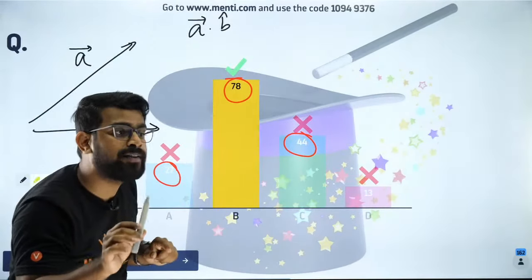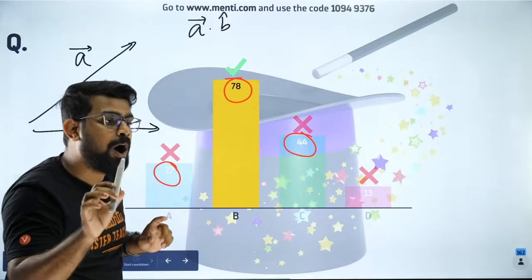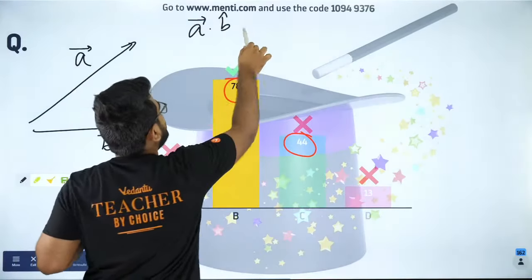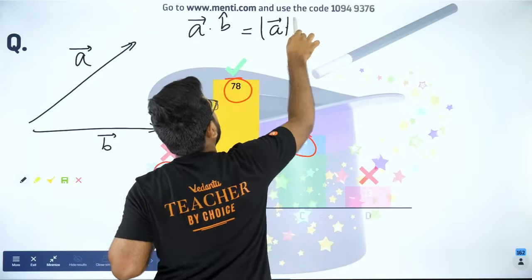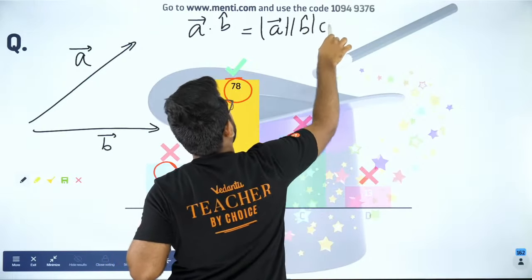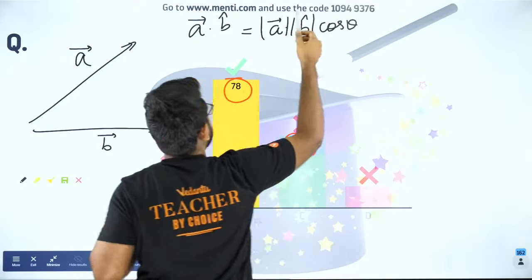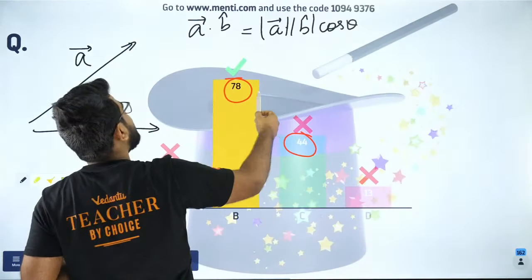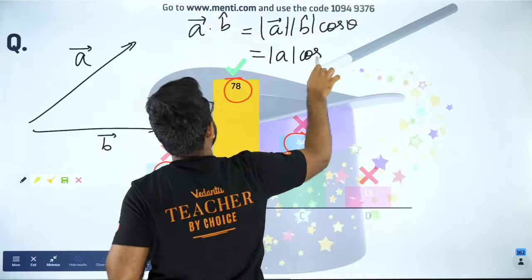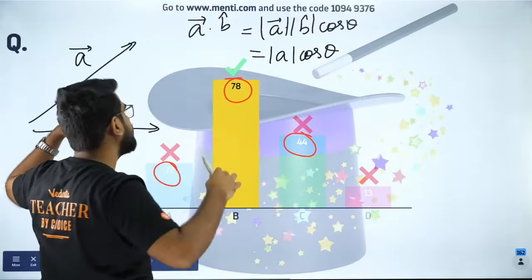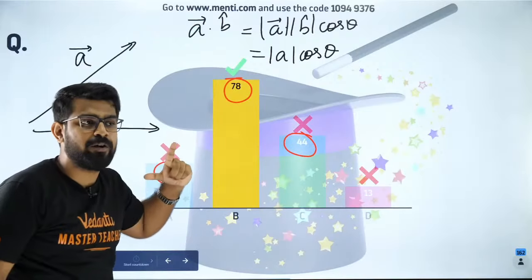A vector dot B cap. Are you all clear? So that's going to be modulus of A vector, modulus of B cap, times cos theta. Are you clear with it? So that is the way you do it. So that's going to be mod A cos theta, where theta is the angle between A and B. That is the way you do it, my dear friends.